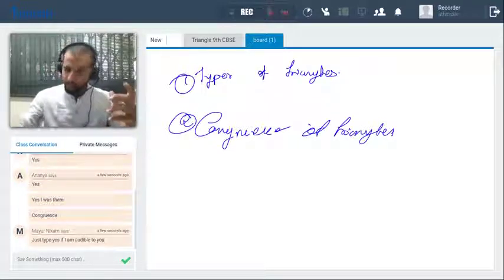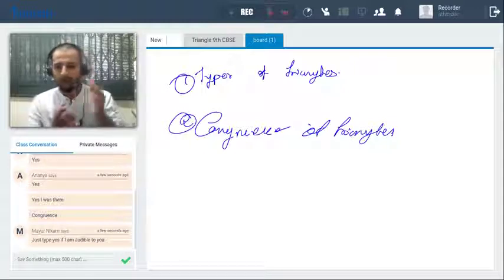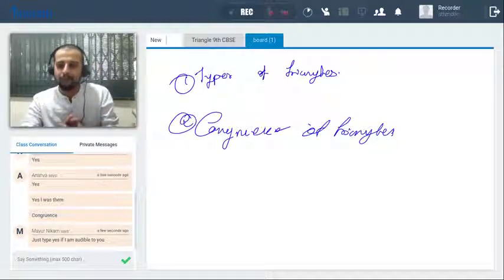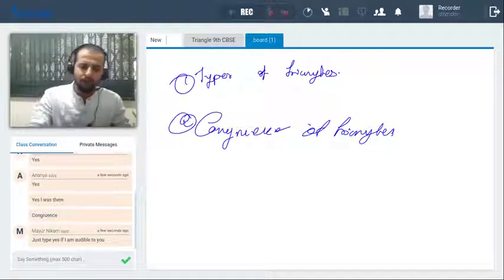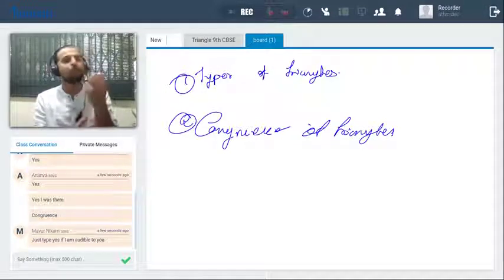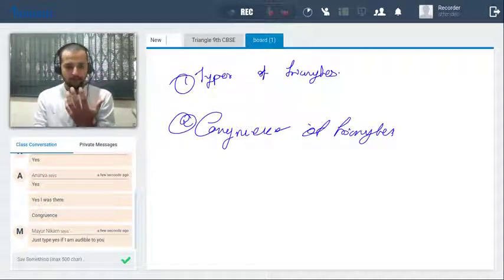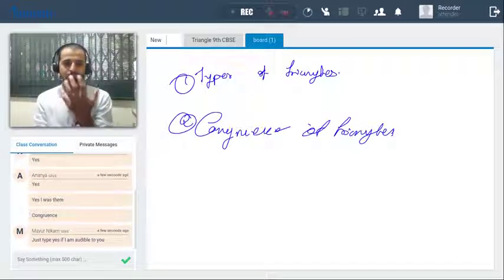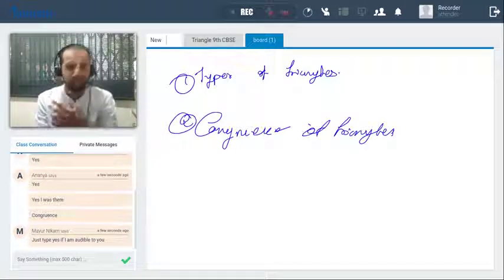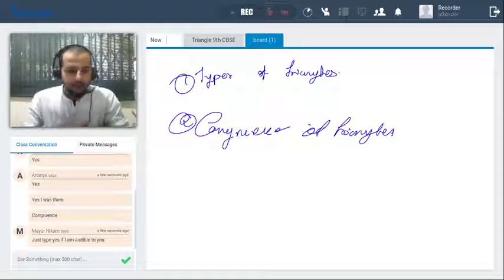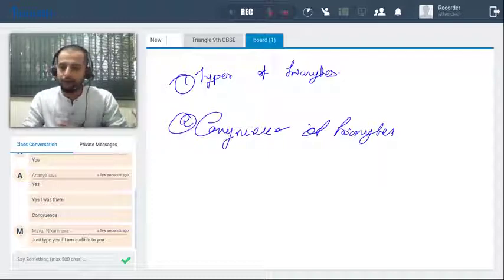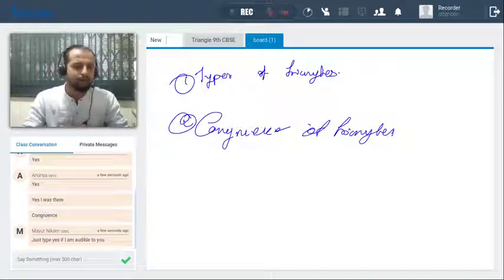So first, in the congruence of triangles, we have covered some tests, right? Which are the tests? I know there were a total of five tests. Can you just tell me which are the five tests we have covered in the previous session? I'm just waiting for your answer. Yes, Ananya, Maithili, Abhishek, Diksha, you can definitely answer.